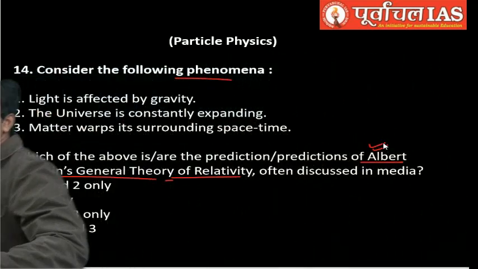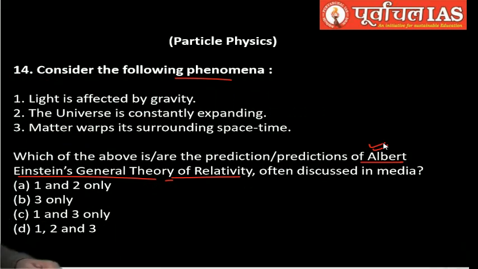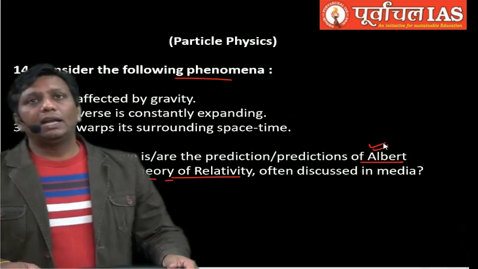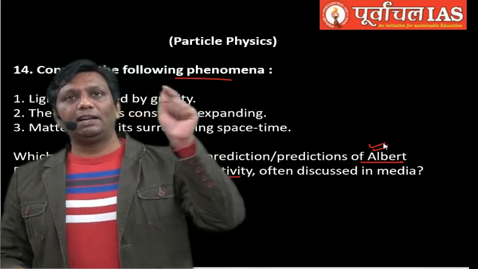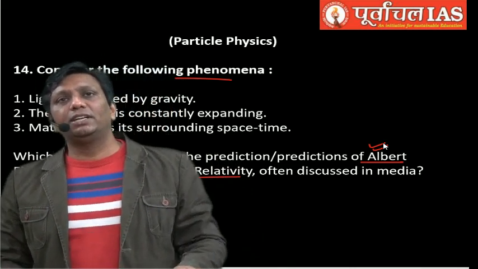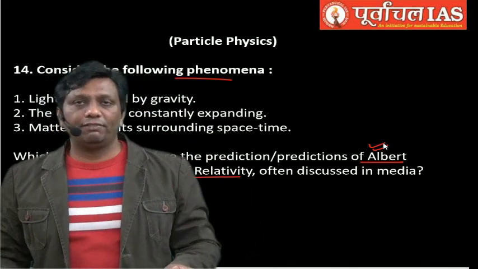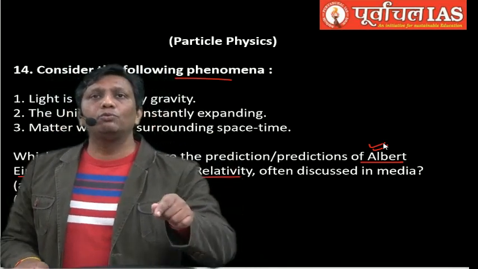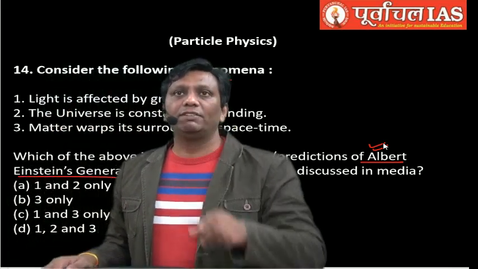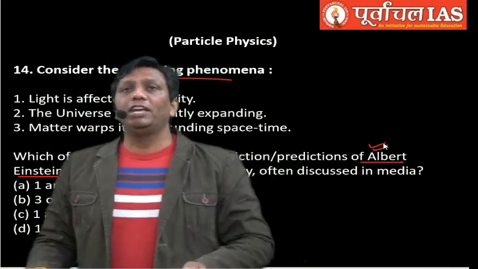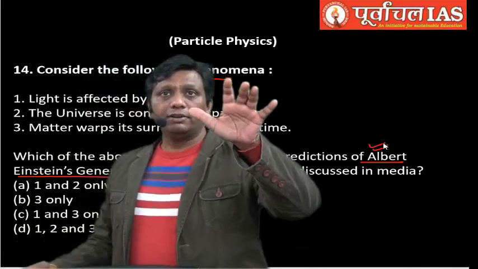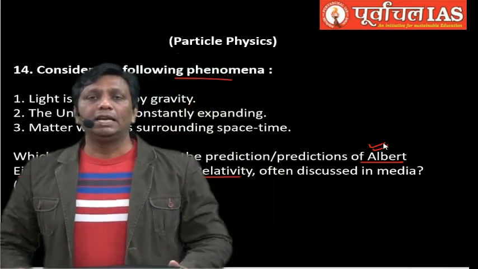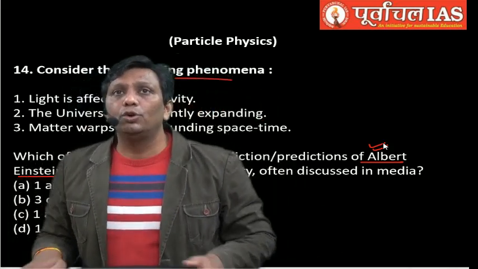So here 1, 2 and 3 all are correct, but this whole entire discussion I will do in the particle physics chapter. Whenever I go to start the gravitational wave, at that time first of all I will discuss Einstein's theory of relativity, and then I will go into the gravitational wave. The reason is, this is the man who first informed us of the existence of gravitational waves in 1915 under the general theory of relativity, and after 100 years, in 2015, gravitational waves were proven in the LIGO laboratory.